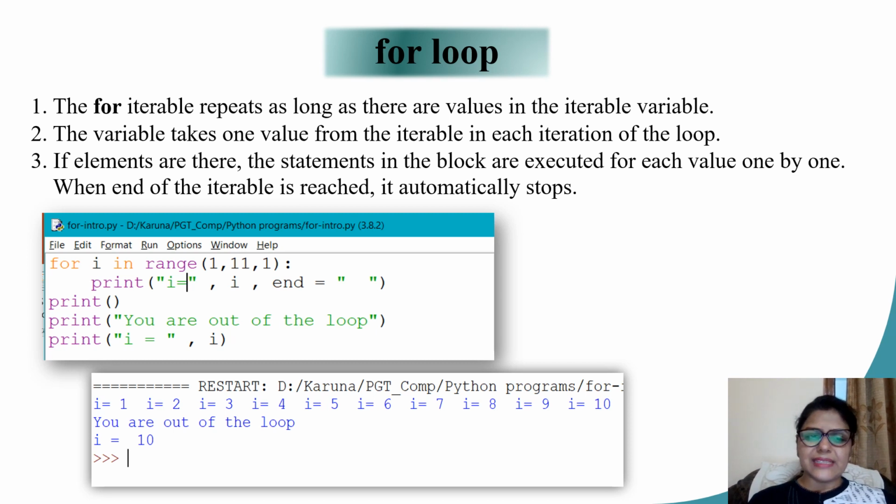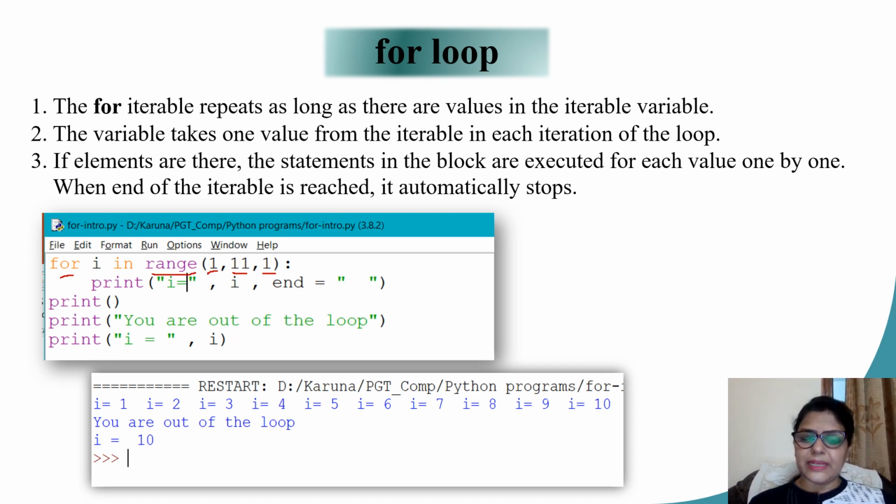Let me take the same example of printing the first 10 natural numbers, now using a for loop. Here I start with a for statement. I write for variable i in range. Now range is an inbuilt function which is going to produce a list of numbers. Here I give the starting number as 1, the ending number as 11, and the update statement, or you can say the increment value, as 1.